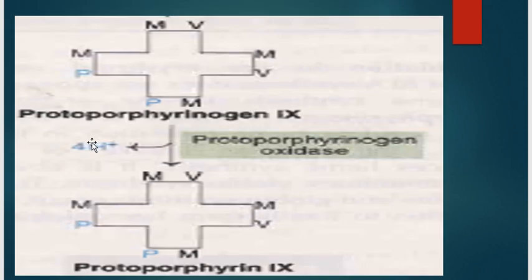In the next step, protoporphyrinogen oxidase oxidizes the methylene groups interconnecting the pyrrole rings to methenyl groups. This leads to the synthesis of protoporphyrin 9. This is the mitochondrial reaction.